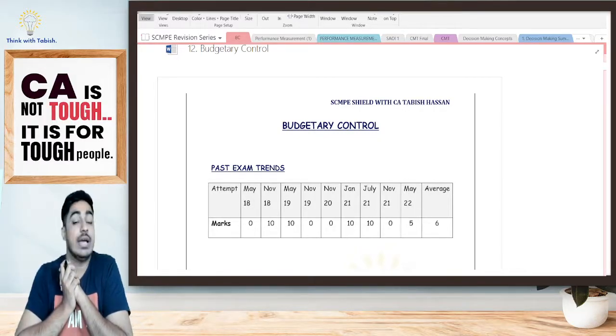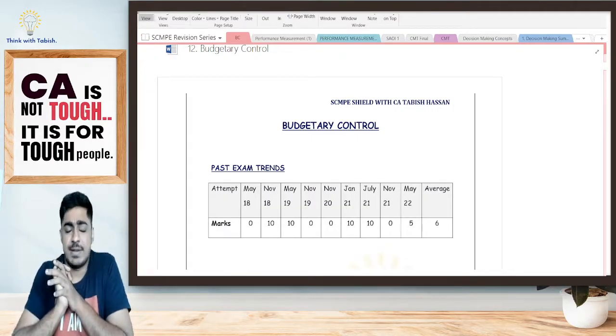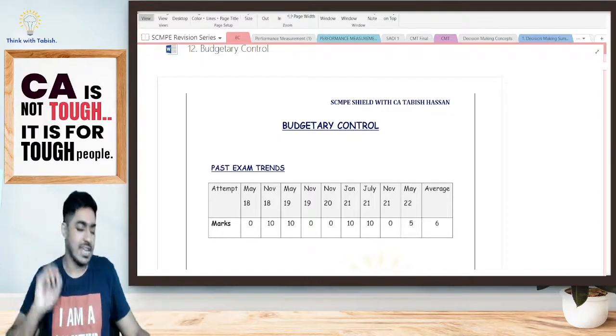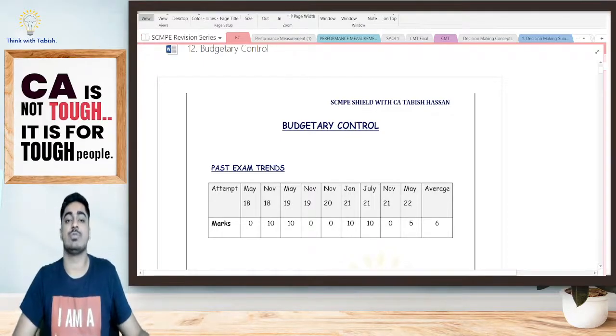We'll take a quick revision and ensure that all concepts of this chapter are covered in the least possible time. The target is to complete the chapter within the next 30 to 45 minutes maximum. Let's try our best. Let's see how well we'll be in a position to do it.